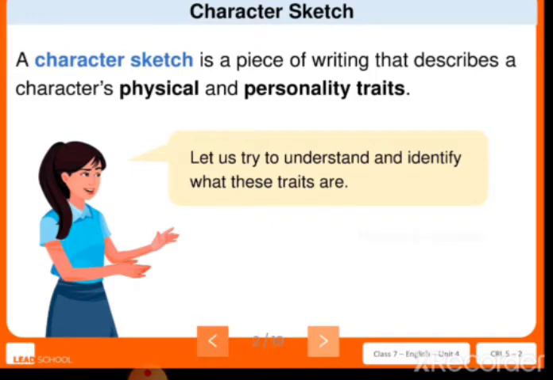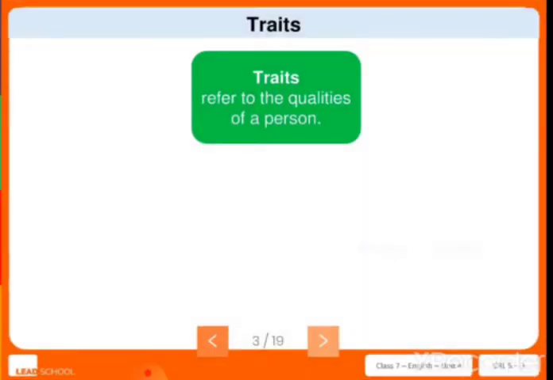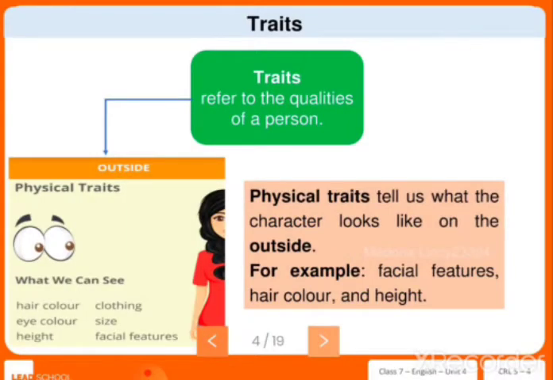Now let us try to understand and identify what these traits are. What do you mean by traits? Traits refer to the qualities of a person. Here is an example of physical traits, which are seen on the outside: hair color, eye color, the height of a person, what clothes they are wearing, the size of the body, and facial features like big eyes, a big nose, small lips.